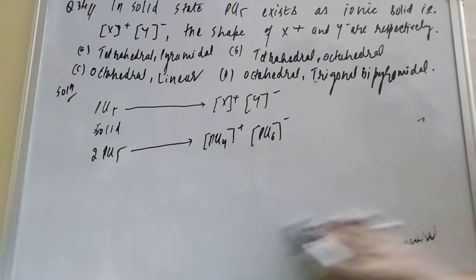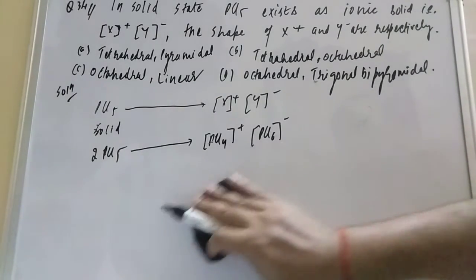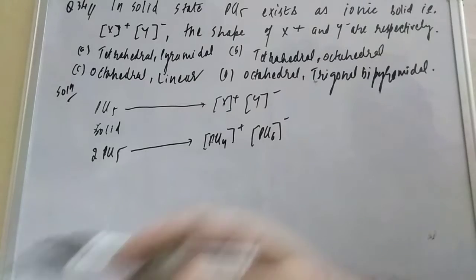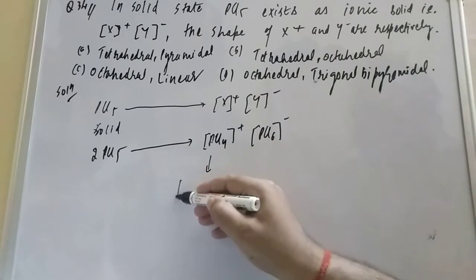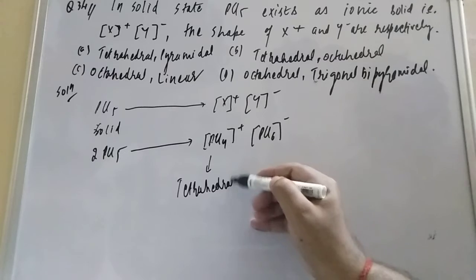Okay. So here we are writing also together. I am writing that when you are going PCl4+, friend. So PCl4+, we got how? What is this structure, student? This is tetrahedral.